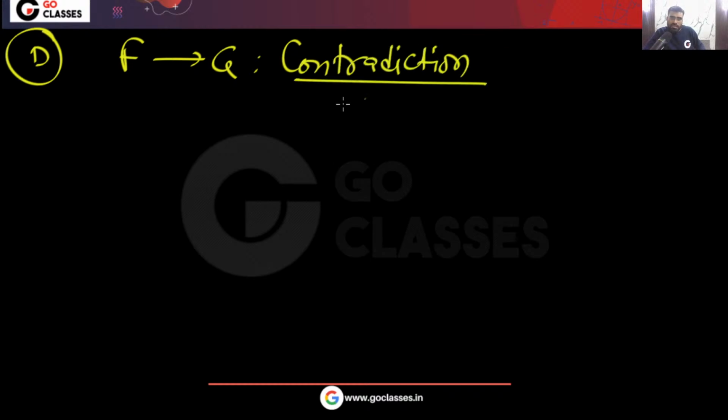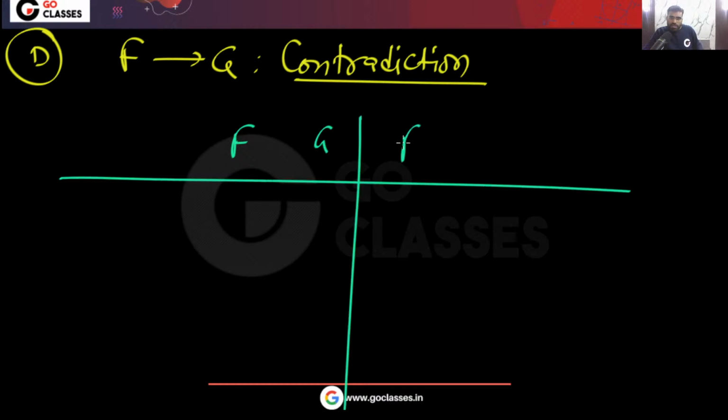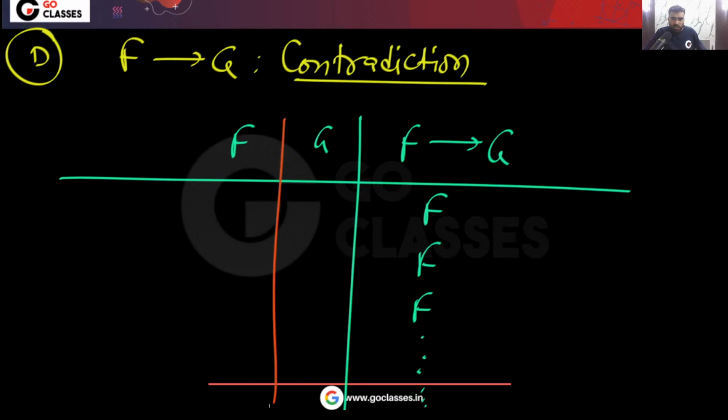This is a contradiction. Now what can you say about F comma G? Tell me. We are saying that F implies G is a contradiction. This means it is always false.